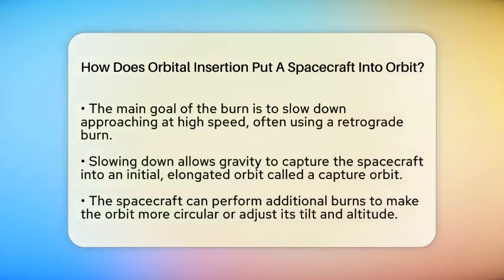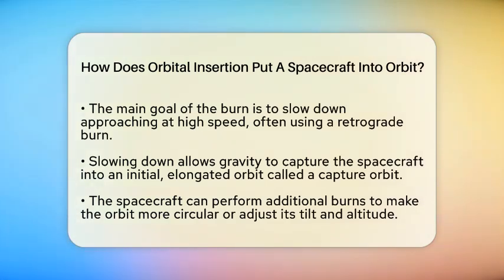The main goal of the burn is to slow down the spacecraft if it is approaching at a high speed. Most of the time, the engines fire in the opposite direction of travel, which is called a retrograde burn. By slowing down, the spacecraft gets pulled into the gravity of the planet or moon and begins to orbit.